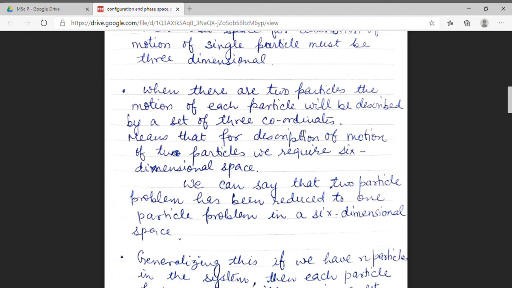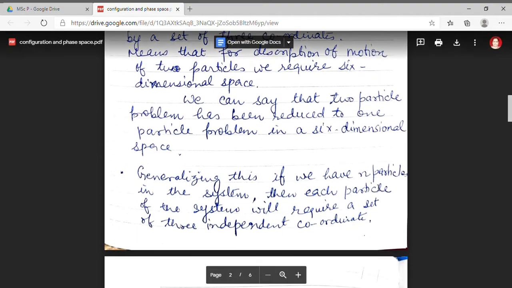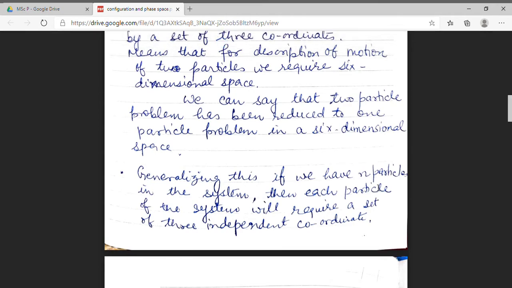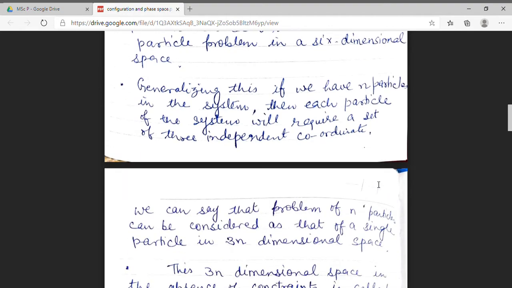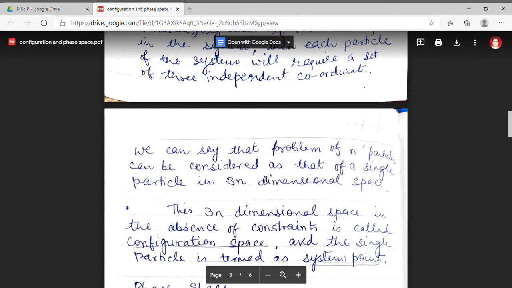Now I am generalizing this and taking a system of n particles. In order to describe the system, for each particle, we require a set of 3 independent coordinates. That means this problem of n particles can be considered as a single-particle system in 3n-dimensional space.